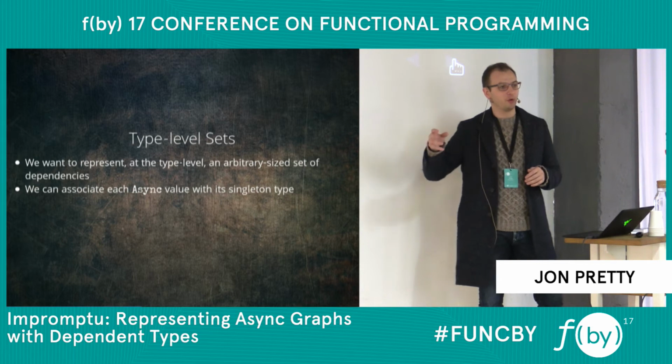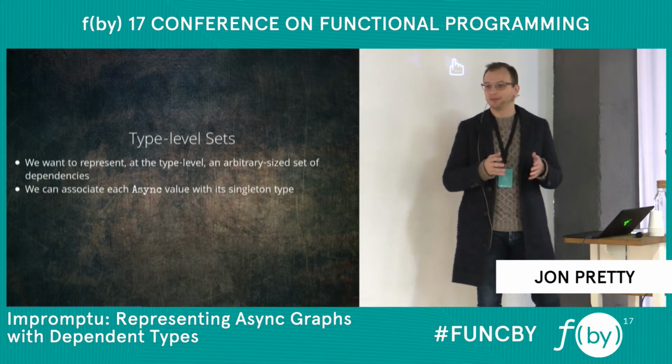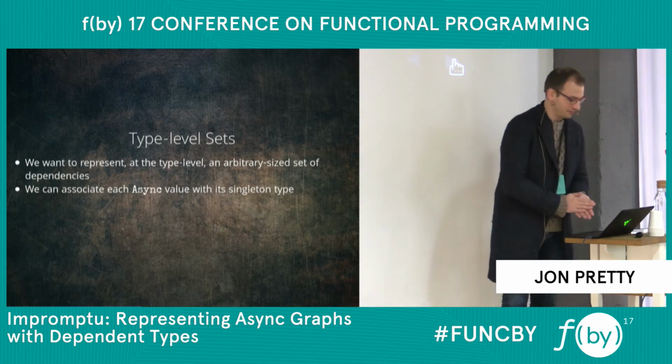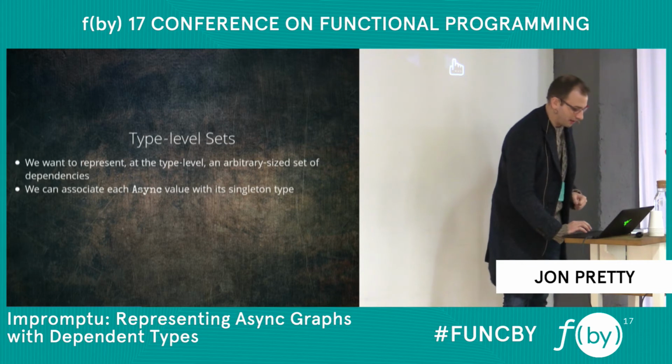So if you have a val foo equals whatever, there is a type that's called foo.type that has only one value, which is foo. And this is true of any foo anywhere. It has to be stable, it can't be a var. So we require it to be a val.